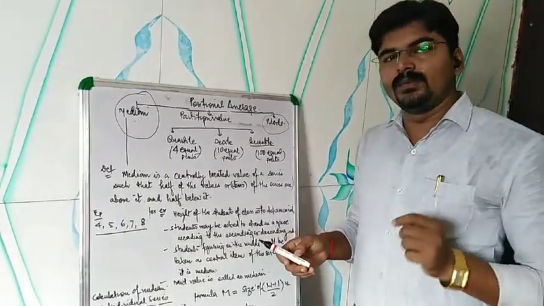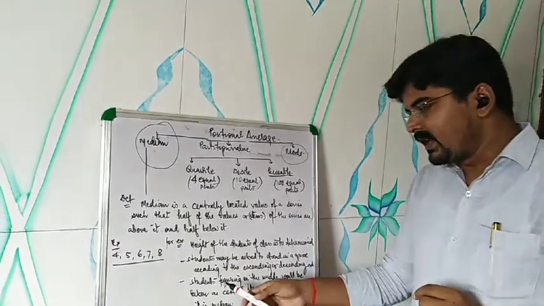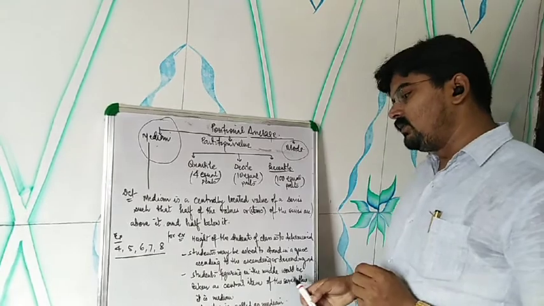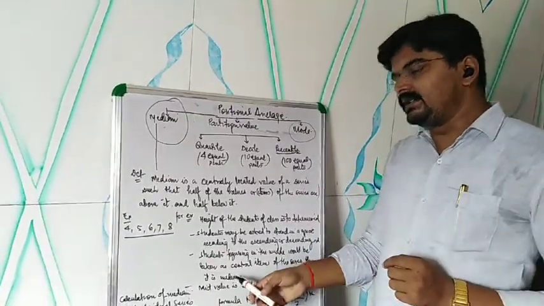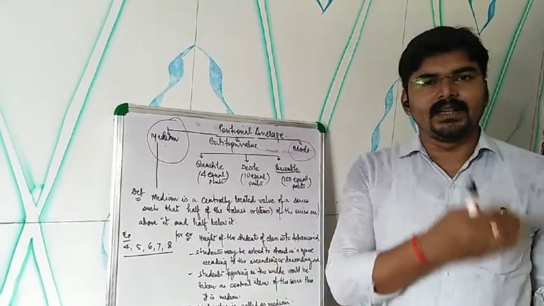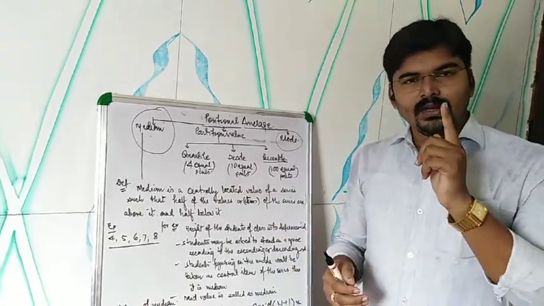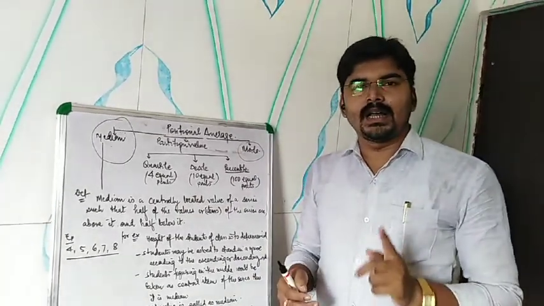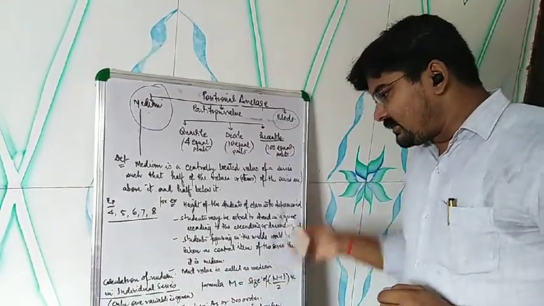The student standing in the middle would be taken as the central item of the series, thus it is the median. Means if the students are standing in ascending or descending order, the middle student would be called the median. Mid value is called the median.